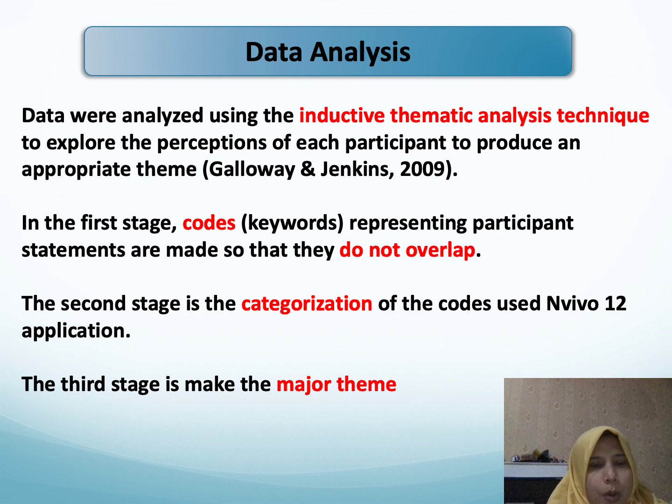So we have the codes from the transcript data, and then we continue to the second stage, which is the categorization of the codes, because a lot of the data we used NVivo application. And at the end of the analysis, the third stage is to make the major themes. So from the categorization, we choose or make a major theme.